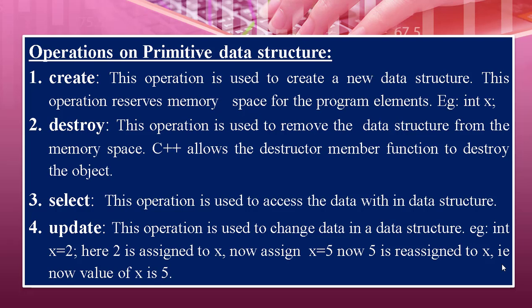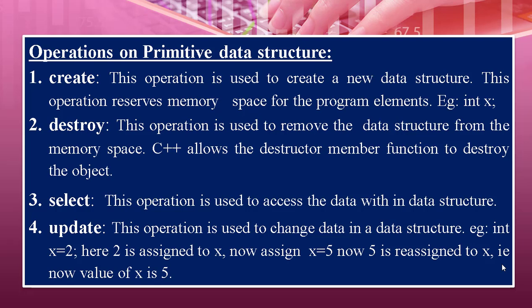The next operation is select. This operation is used to access the data within a data structure. Whatever 10 data items are there in a data structure, you can access them one by one. So you can select the data. This operation is used to access the data within the data structure.